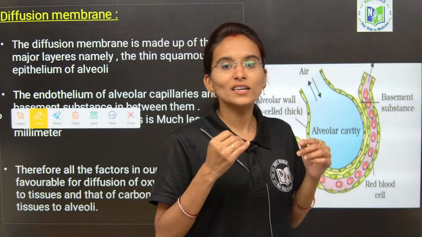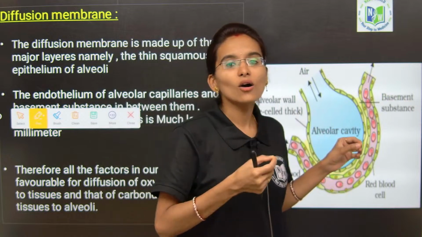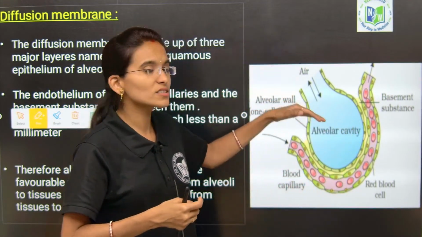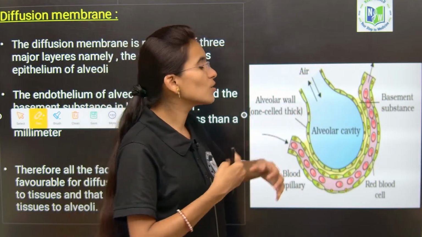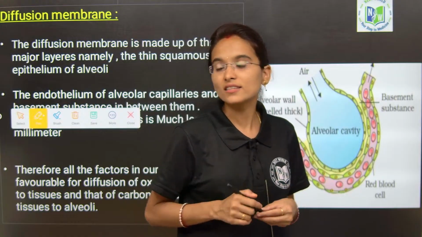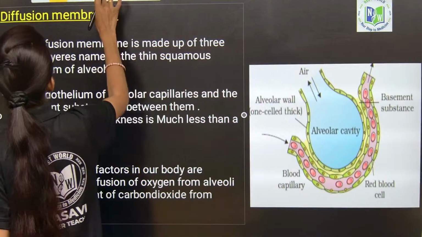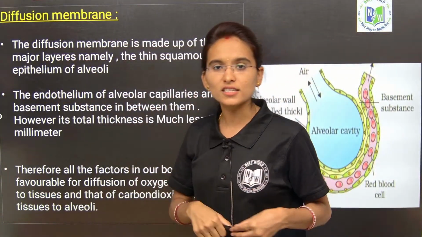Whenever we inhale oxygen, to transport that oxygen to the blood and to all the body parts, it has to cross a few most important membranes, called respiratory membranes. This has been given in your textbooks again.